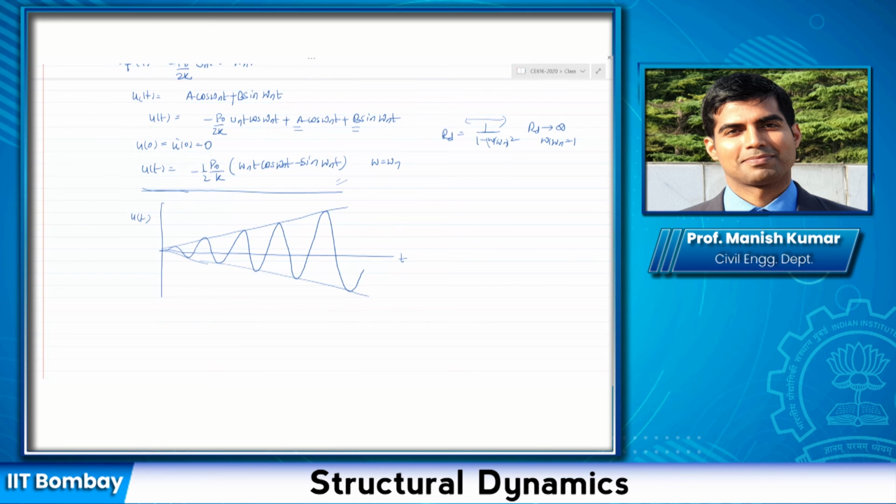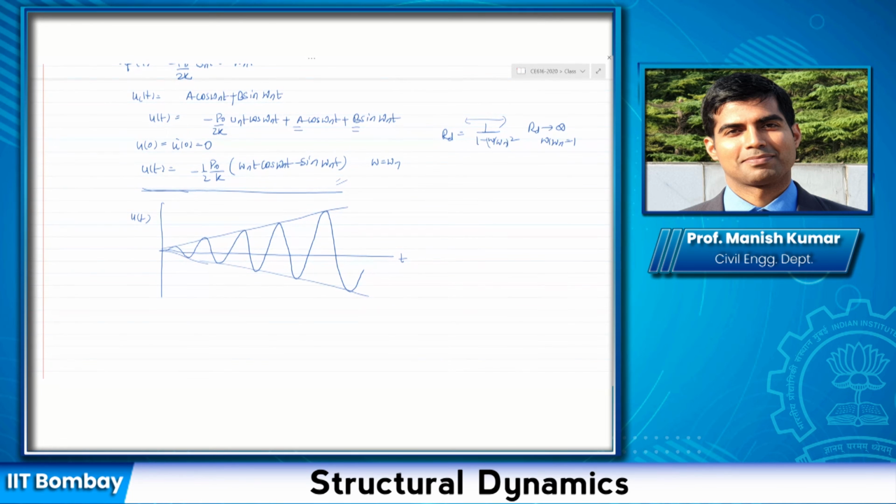If you remember the example that we had, the failure of the suspension bridge where the wind was blowing, what did you see? The wind load was being applied and the amplitude kept on increasing. It did not become suddenly infinity.